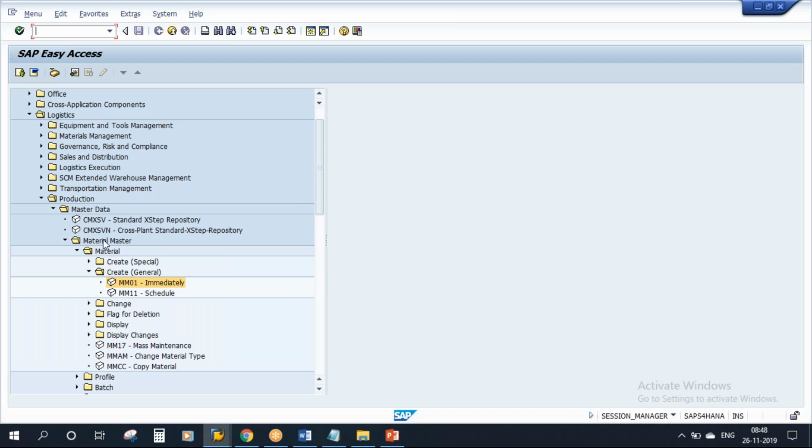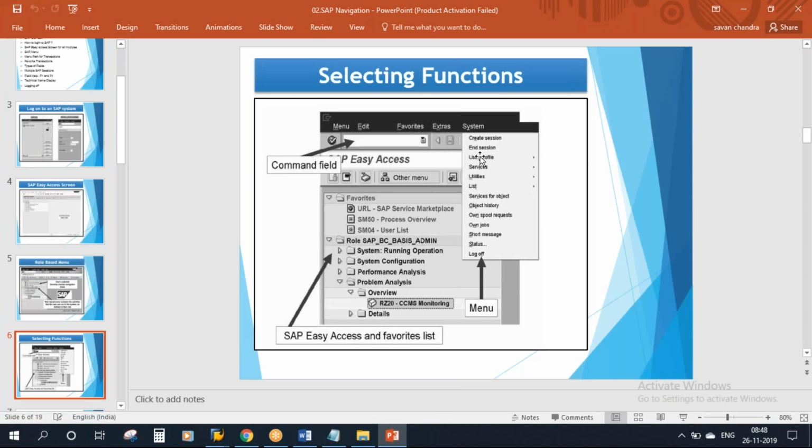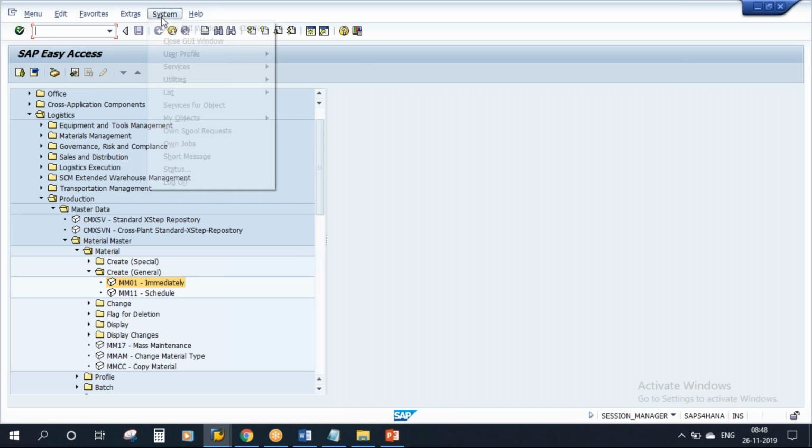Or you can go through the entire menu path. This is one method. Another method is to execute certain functions. You can use this system option. Here you can use system, and you can execute some functions from here. So these are the three methods.